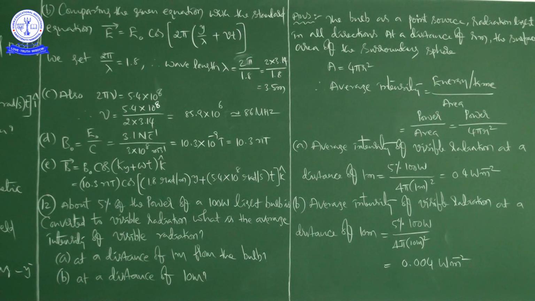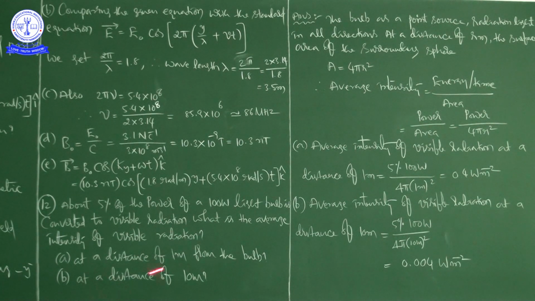Now next problem, that is problem number 12. See here, about 5% of the power of a 100 watt light bulb is converted to visible radiation, full stop.